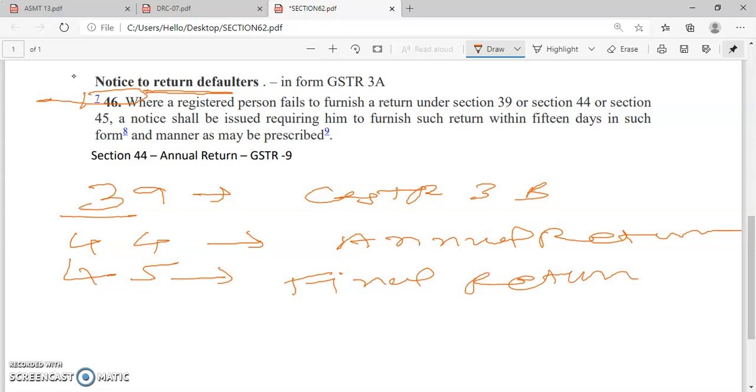So if any person fails to furnish any of the returns under section 39 or under section 44 or under section 45, then the notice shall be issued to such person under section 46 in form GSTR 3A. Such notice will be issued requiring him to furnish the return within the period of 15 days in such a manner as may be prescribed. So what is section 46?